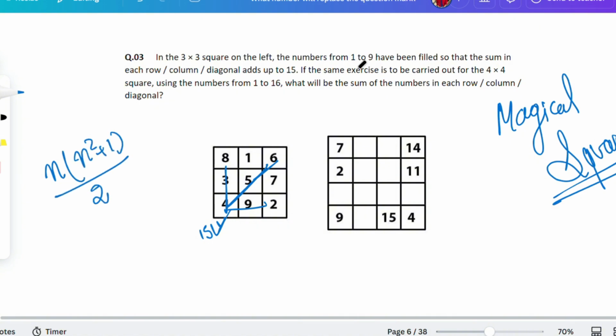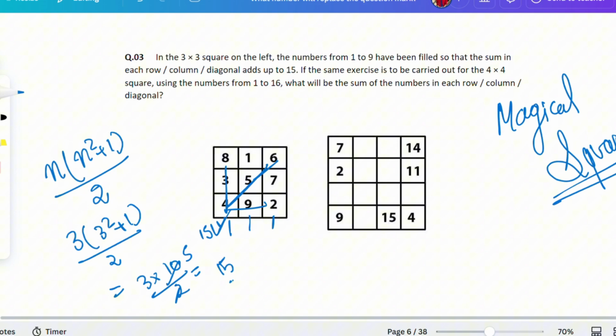That's the formula. Let's put it in this one. N is equal to the number of columns or rows. That is equal to 3 into 3 square plus 1 divided by 2. That is equal to 3 into 9 plus 1, that is equal to 30 by 2, which is equal to 15. Isn't it? 5 3s are 15. So that's the formula.